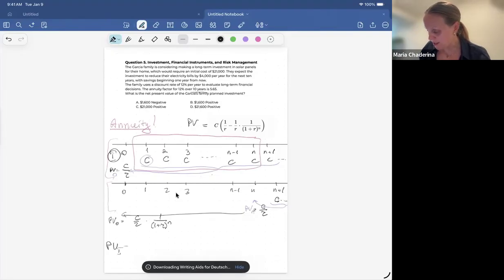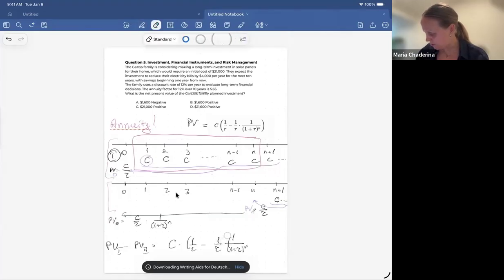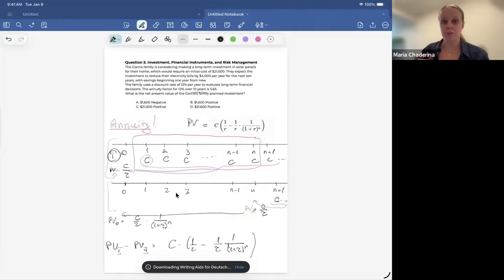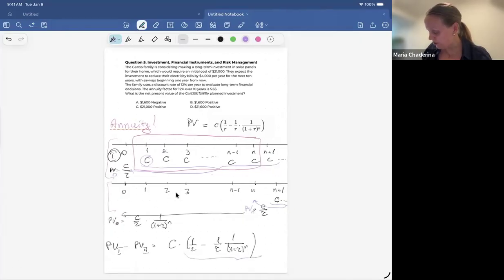So the annuity formula written over here is exactly the present value of this first perpetuity minus the present value of the second perpetuity, which is C times 1 over r minus 1 over r, and then again, this perpetuity needs to be taken back 1 over 1 plus r to the power n. So it needs to be taken back n years here. So it's the difference between two perpetuities. Now, this part over here is called the annuity factor.